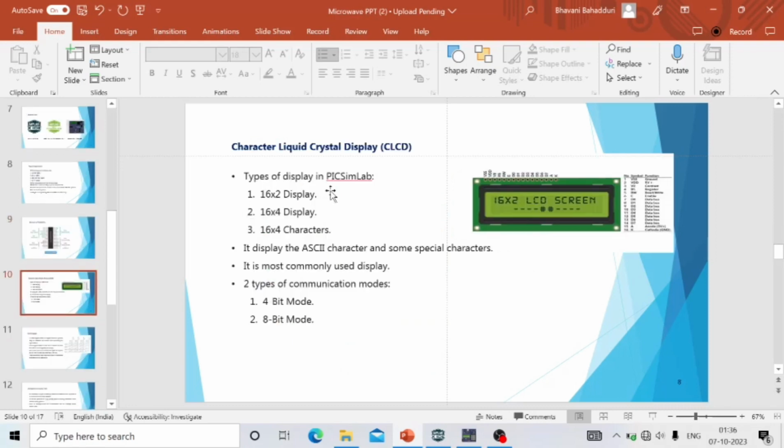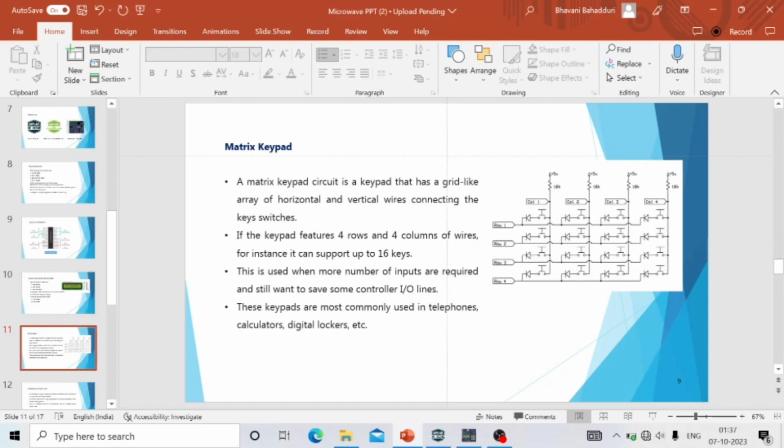Coming to character liquid crystal display, in short called CLCD. There are 3 different types of CLCDs, which include 16x2 display, where 16 is the number of columns and 2 is the number of rows, and 16x4 characters. It even displays ASCII characters and some special characters. There are 2 types of communication modes. They are 4-bit mode and 8-bit mode.